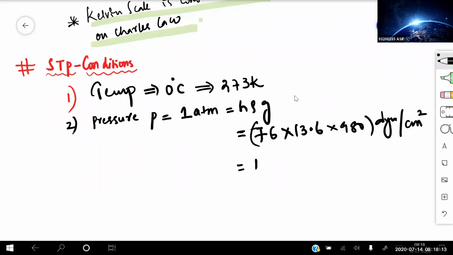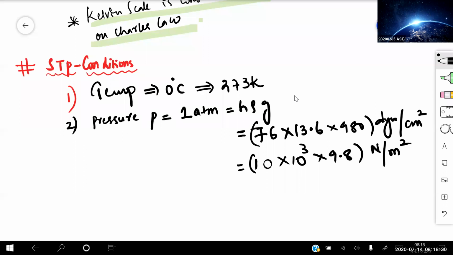If I'm taking it in terms of the SI system, the height will be 10, the density will be 10 to the power of 3, the acceleration due to gravity will be 9.8, and the unit for this is Newton per meter square.